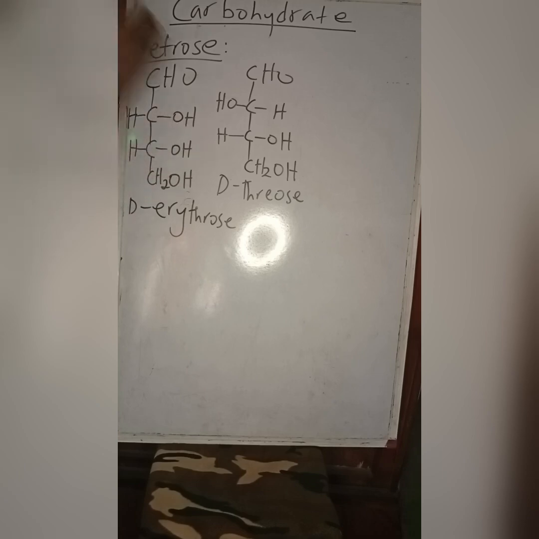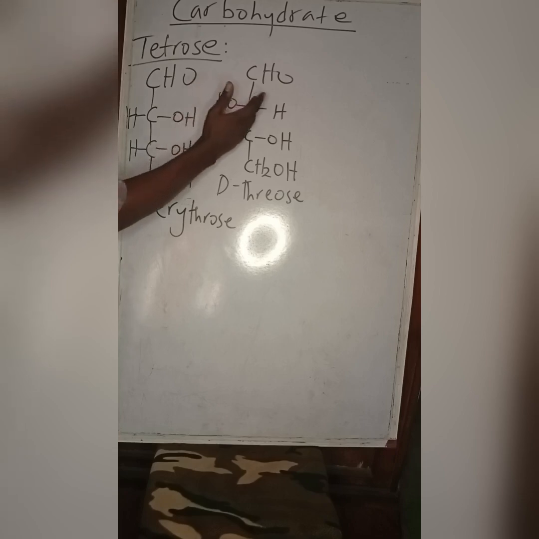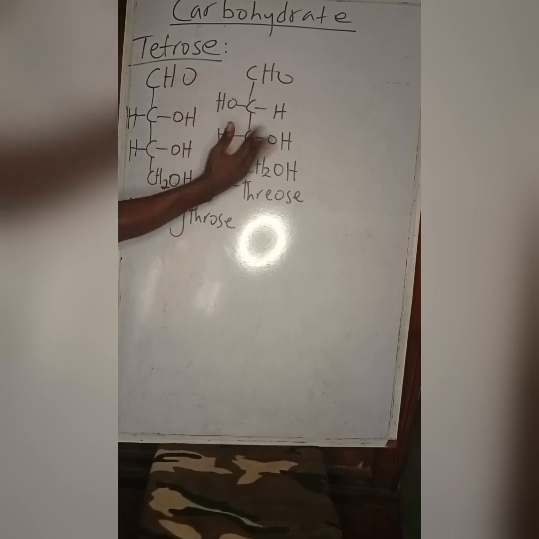On the Fischer projection they look alike. Now if you watch erythrose, all the OH groups are to the right, while for threose just one of the OHs is to the left, the other is to the right, for the 2 chiral centers. So we'll say erythrose and threose differ at carbon 2.